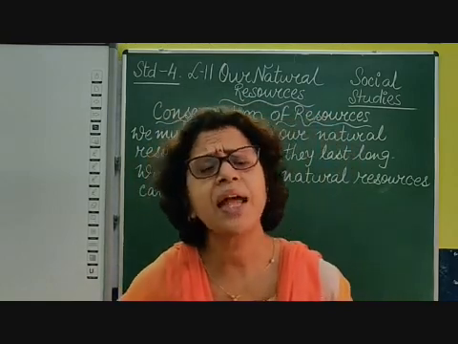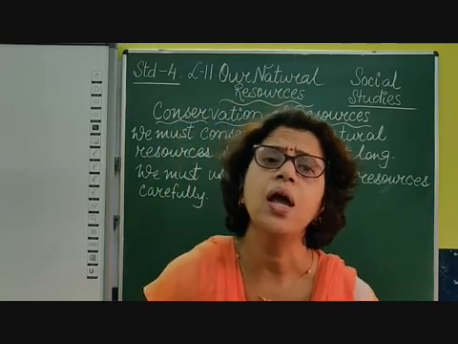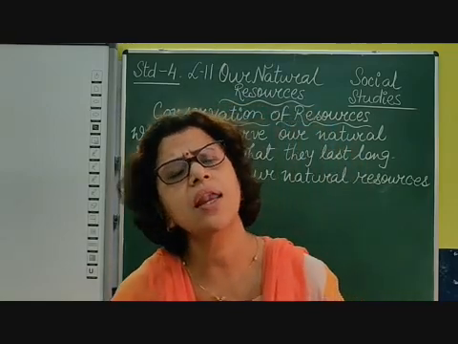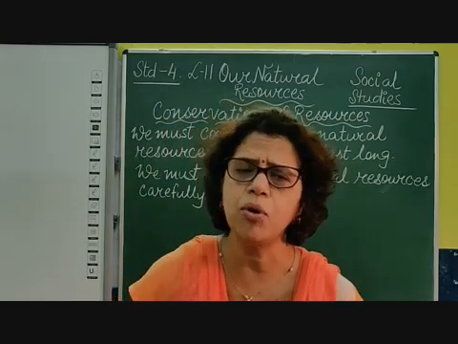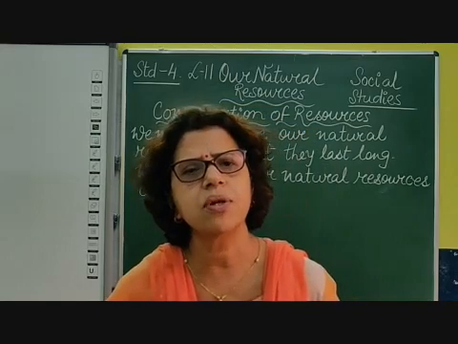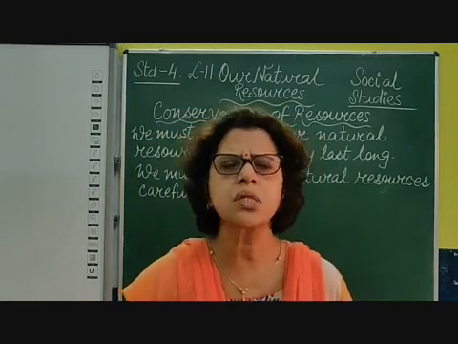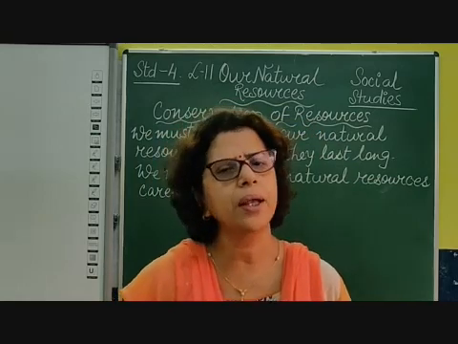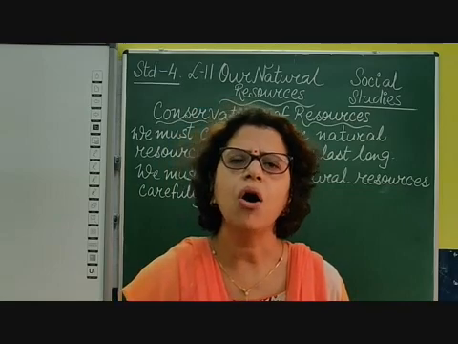Children, natural resources, again, we can further divide into exhaustible resources and inexhaustible resources. What are exhaustible resources? By the name you can understand that exhaustible resources are those resources which exhaust. Once used, they are over. We cannot get it back, like the minerals, the metals or the fuels.